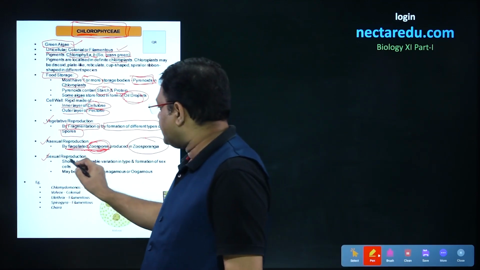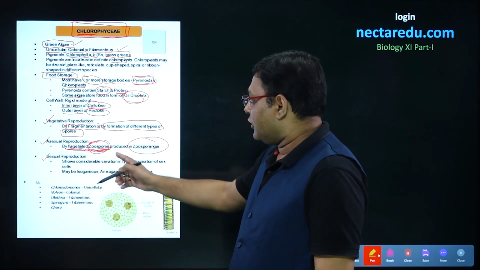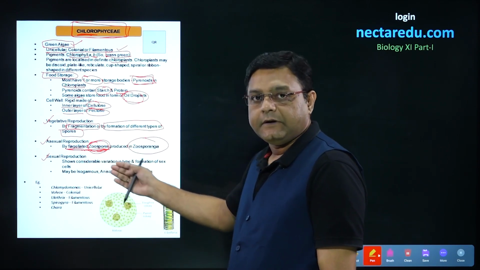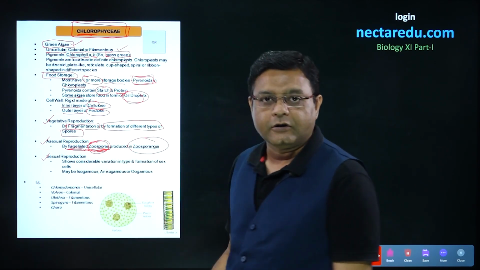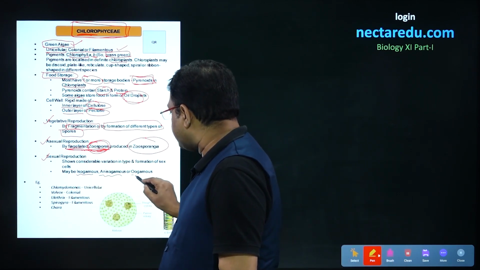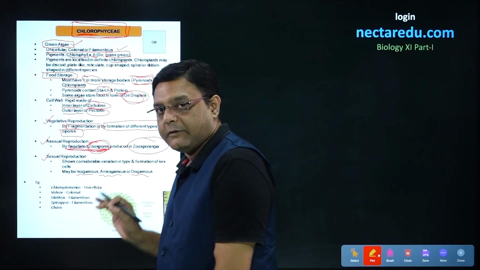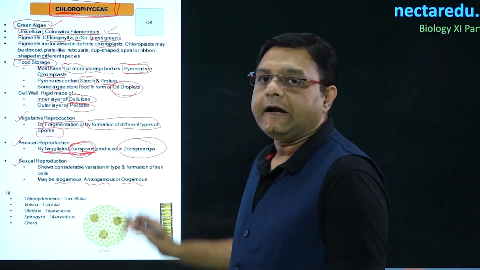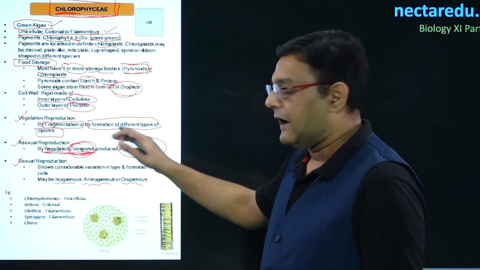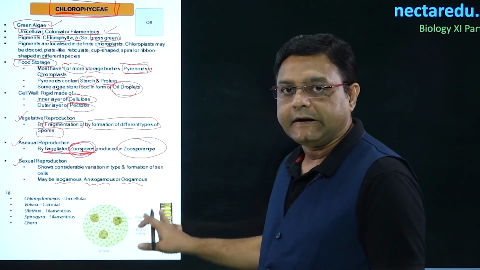After this, coming to sexual reproduction. Sexual reproduction can be of any type depending on the condition, depending on the species. So it can be isogamous, it can be anisogamous, it can also be oogamous. We looked into the difference between iso, aniso, and oogamous in the earlier video, just repeating that.